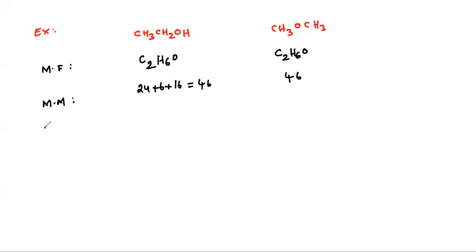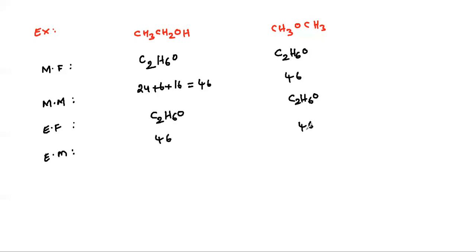What about empirical formula? Empirical formula, simplest formula. Here it is not a multiple of anything, so it is a multiple of 1, correct? If you have multiple of 1, therefore everything will be same. So empirical formula and molecular formula both are same. Therefore empirical mass and molar mass both will be same. So here also it is 46.